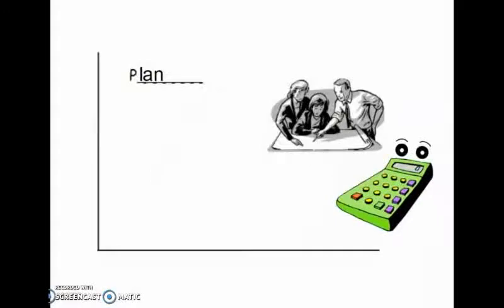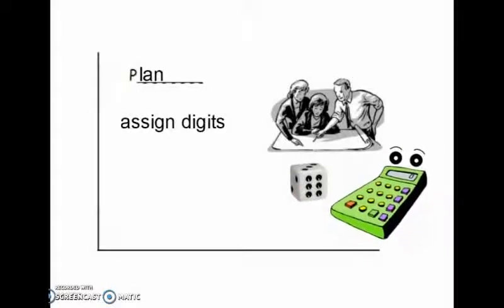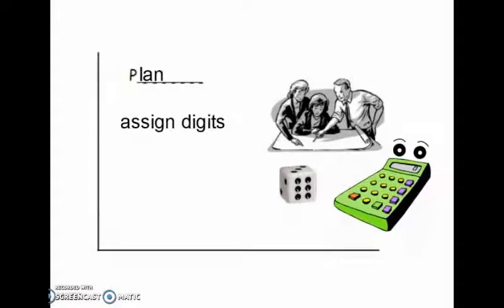The next step is to plan the process. In planning the process, we will assign digits. In this simulation, we will be using a dice. We will assign numbers 1 and 2 to represent circus peanuts, which is a 33% chance, and numbers 3 through 6 will represent other candies. Each trial will consist of 5 dice rolls, and we will run 20 trials to record how many times we get 5 circus peanuts in a row to determine if it is by random chance or increased popularity.